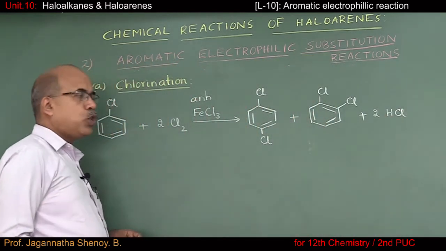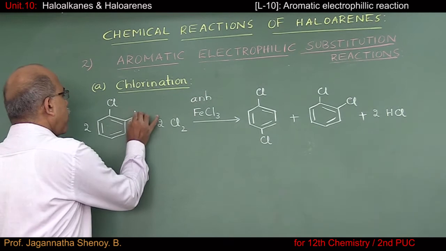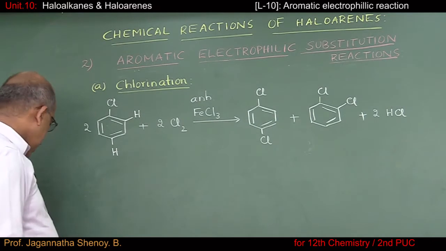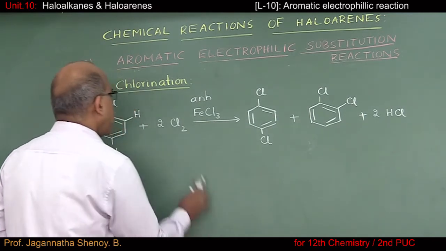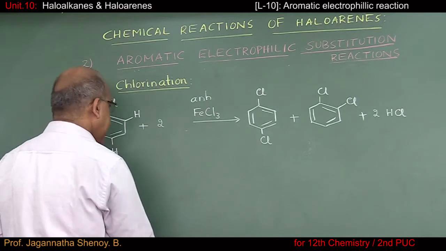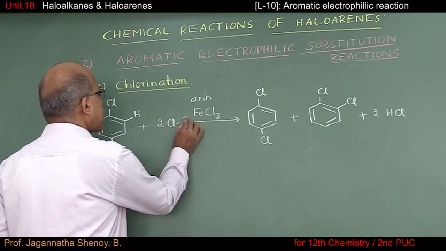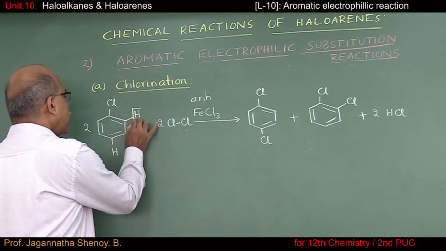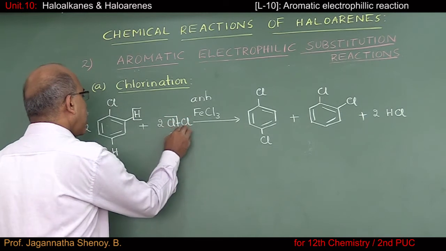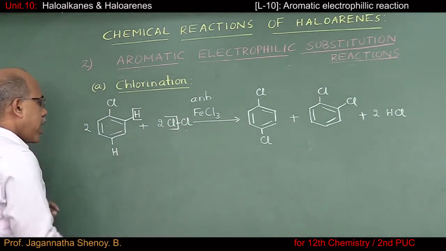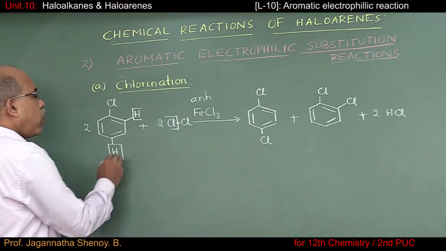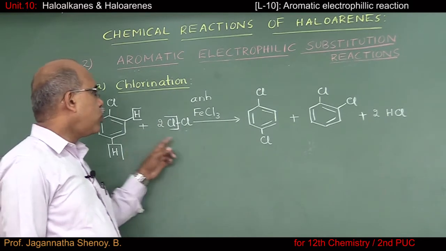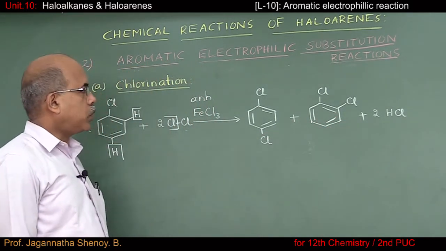Or in other words, how to show this? You have a single bond H here and you have single bond H here. Instead of writing 2 moles of Cl2 like this, I'll write it as 2 Cl single bond Cl. So in one case, this hydrogen will go with the 1 chlorine here, and in the same way, this hydrogen will go with 1 more chlorine atom of another chlorine molecule. So 2 moles of HCl are removed.